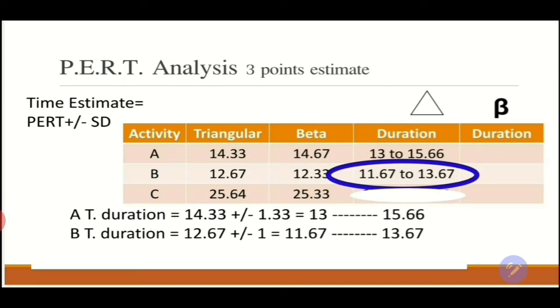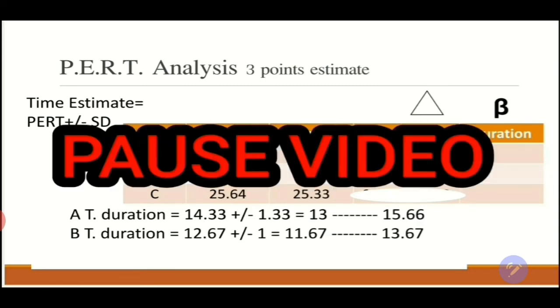Less than 11.67 months, this activity will never be completed, and by 13.67, the activity has a probability of 99.9998% to be completed. Pause the video, calculate the time estimation using the PERT plus minus standard deviation for activity C.